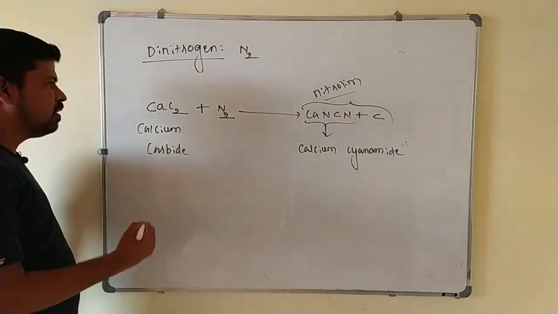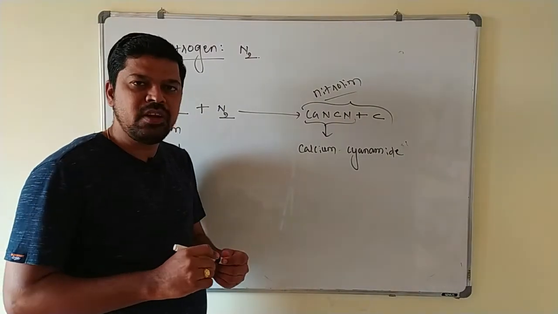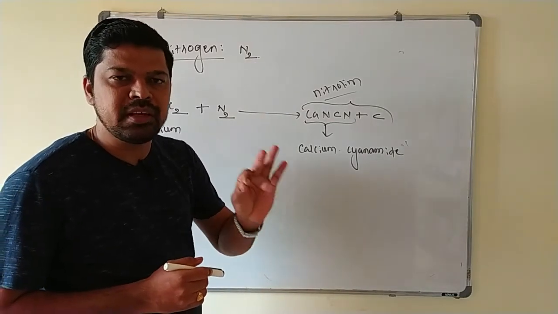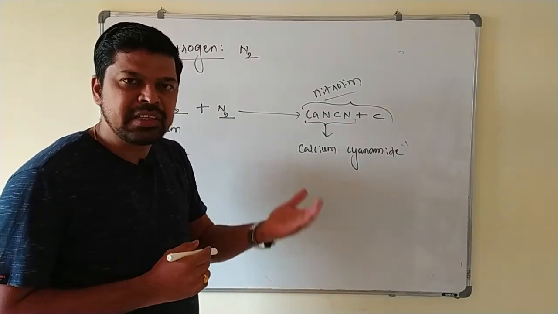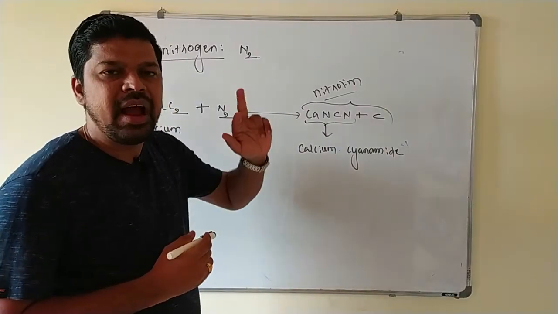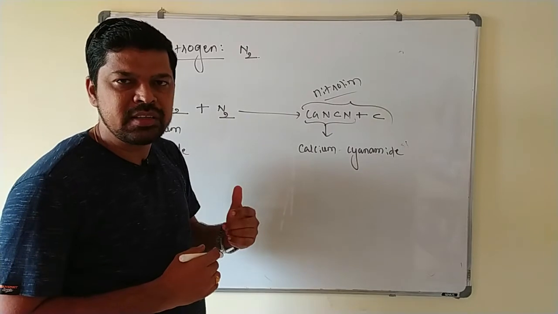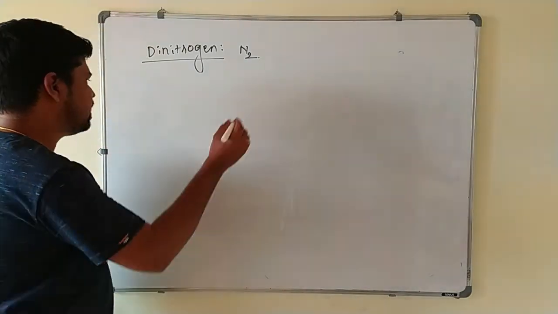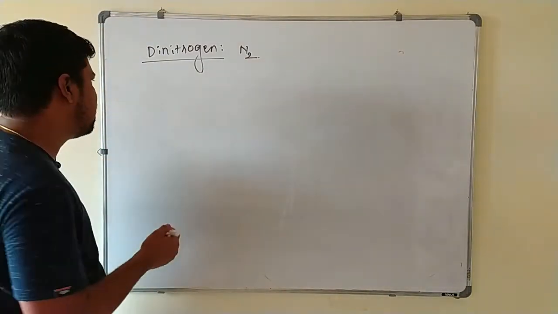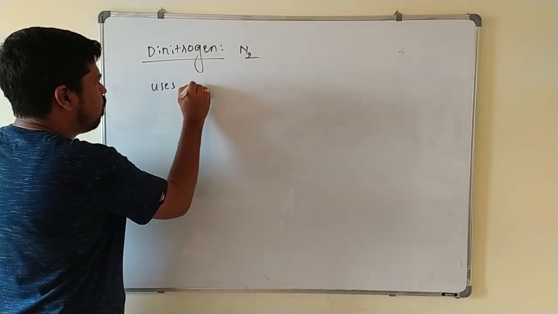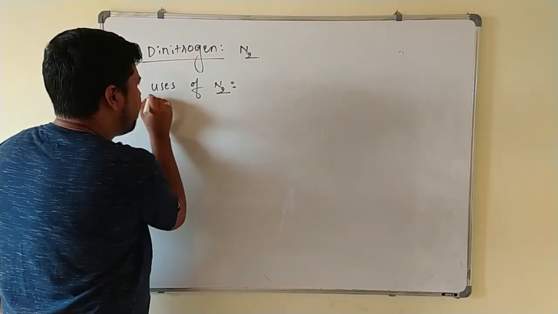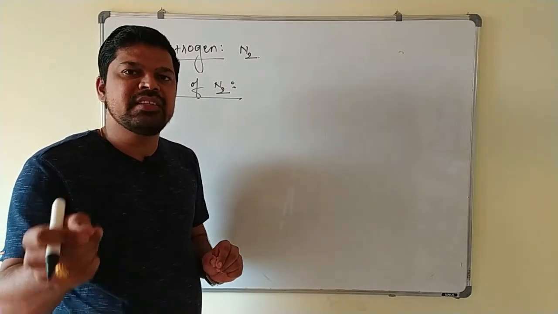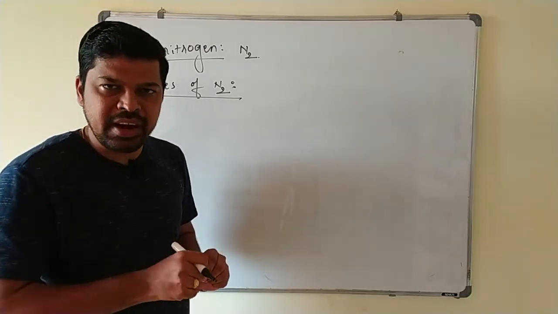Okay. Now these are the reactions of dinitrogen with the metal as well as non-metal. Always you keep in mind, at the low temperature, at the room temperature, N2 is very less reactive. As the temperature increases, its reactivity increases rapidly, and then it directly combines with metal and non-metals in order to form the nitrides. Now we will write some uses of the N2 which are given in the NCERT. They may ask it for 1 or 2 mark also. Uses of N2. Very first point is because of its high bond dissociation energy, it is less reactive at the room temperature, hence it is used to maintain the inert atmosphere at the room temperature.